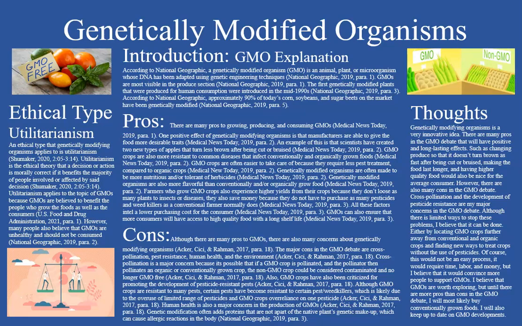The first genetically modified plants that were produced for human consumption were introduced in the mid-1990s in America. According to the National Geographic, about 90% of today's corn, soybeans, and sugar beets on the market have been genetically modified. An ethical type that applies to this issue is utilitarianism. Utilitarianism is the ethical theory that a decision or action is morally correct if it benefits the majority of people involved or affected by said decision.